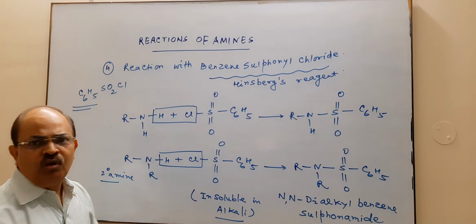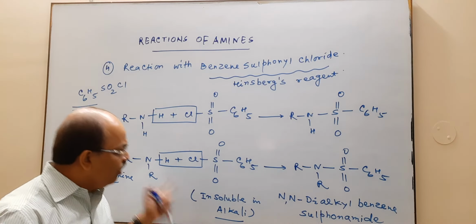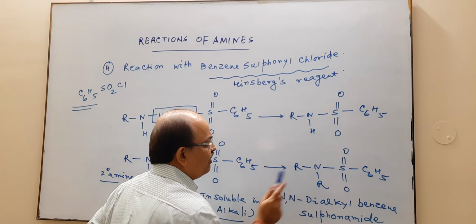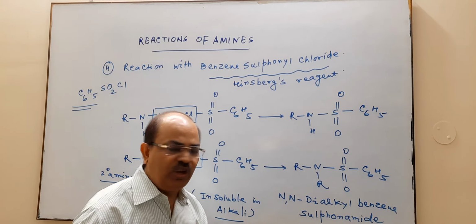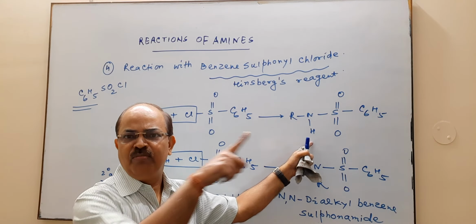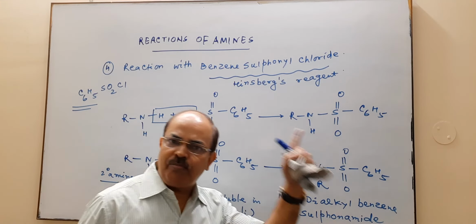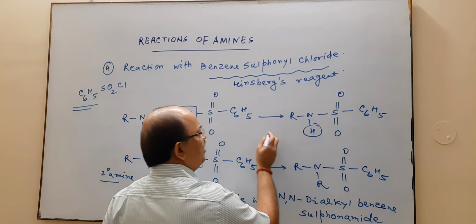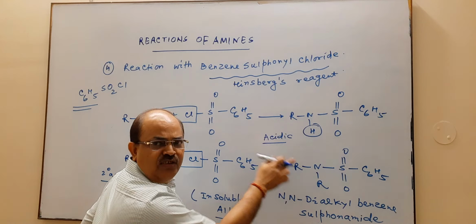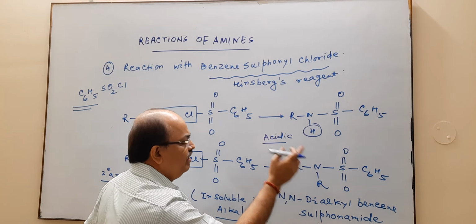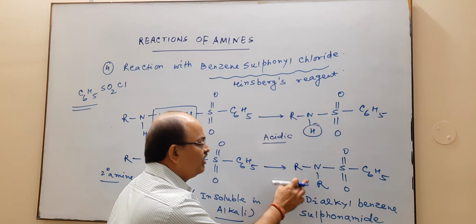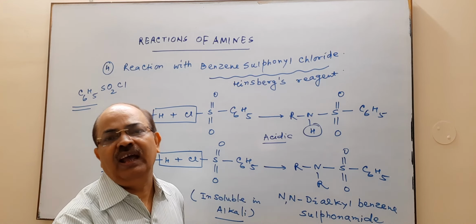Now the question is, why is this product not soluble in alkali? Because if you observe, in this case, there is no free hydrogen on your nitrogen atom as in case of your primary amine product. In the primary amine product that was formed, there was an acidic hydrogen. But in this case there is no acidic hydrogen. That's why this product will not dissolve in alkali, or you can say this product is insoluble in alkali.